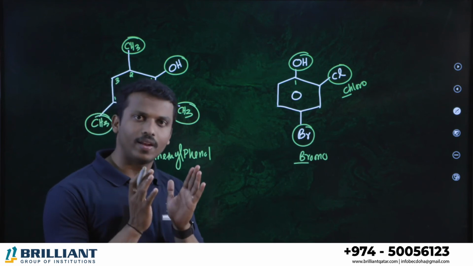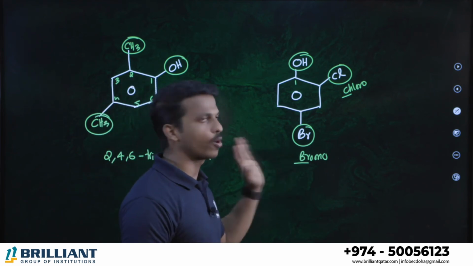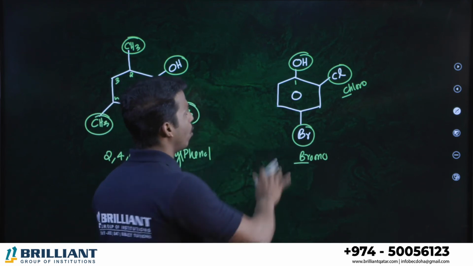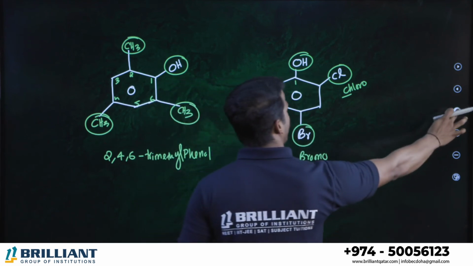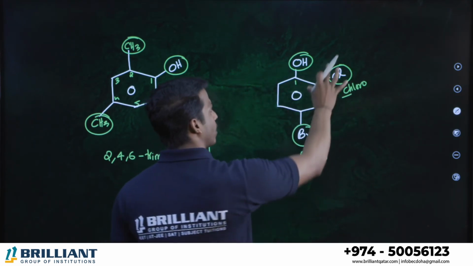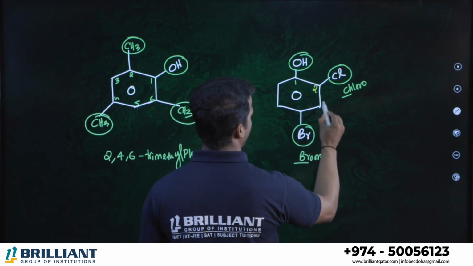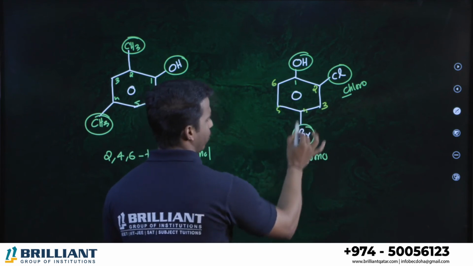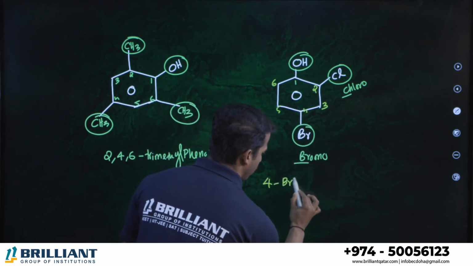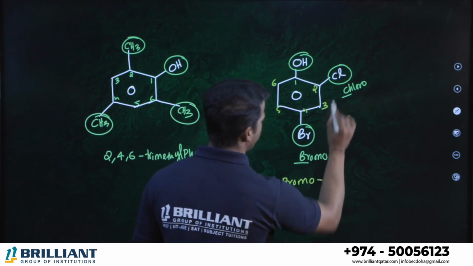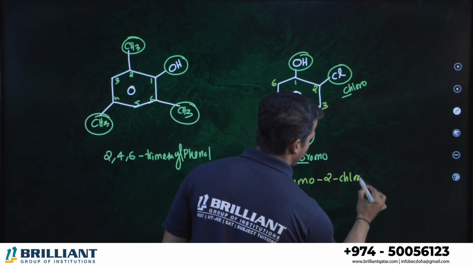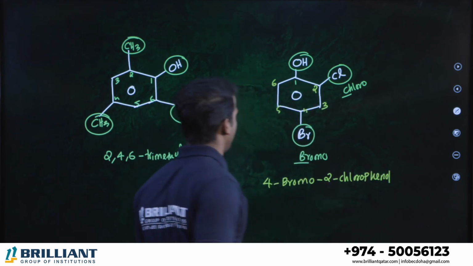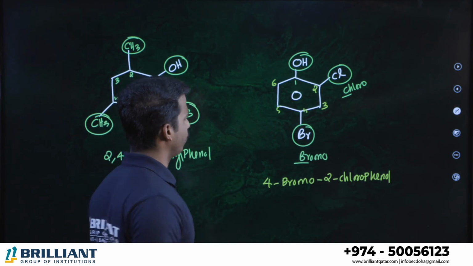While writing the name only, we are giving preference for bromine because of alphabetical order, bromine first. But numbering all are similar. So all of them, alcohol is the principal functional group that you already noted as number 1. So the remaining group should get the lowest number. So here 1, 2, 3, 4, 5, 6. While naming, bromine should be first. 4th position bromine. Therefore 4-bromo and then 2-chloro, right? 4-bromo, 2-chloro. And whichever it is present on phenol. No spaces, okay? 4-bromo-2-chlorophenol.